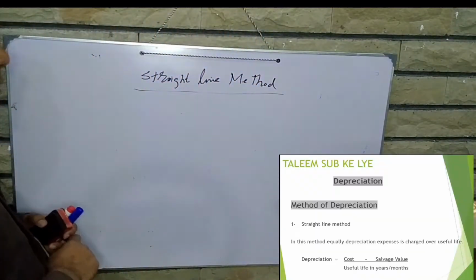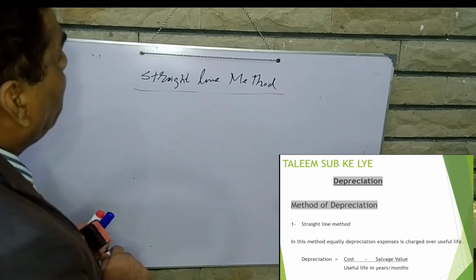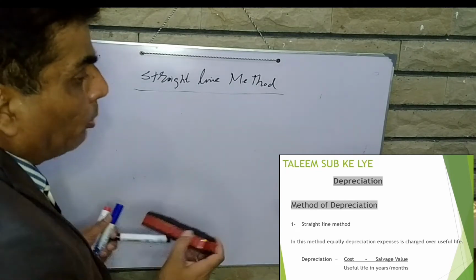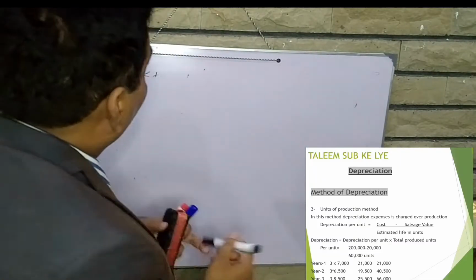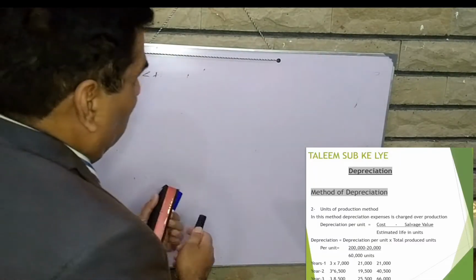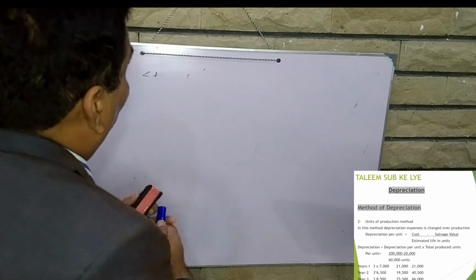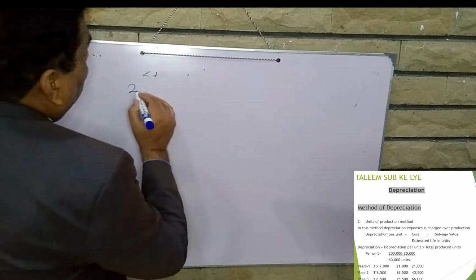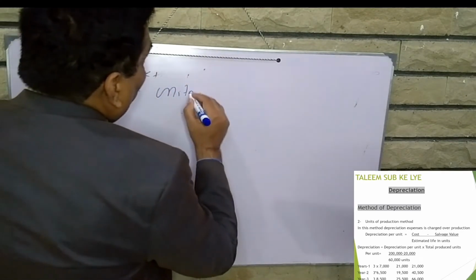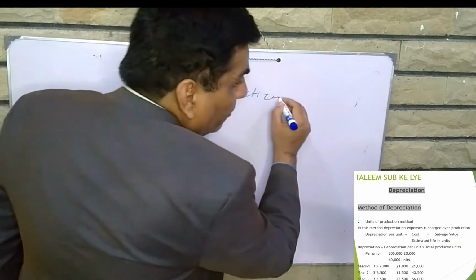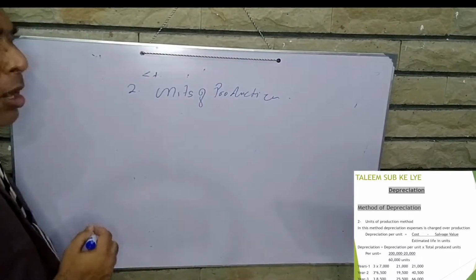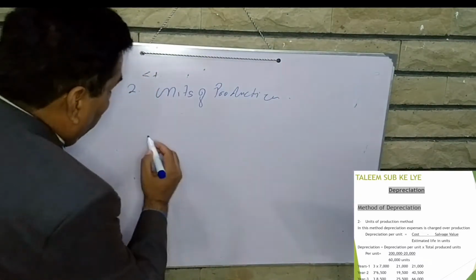Okay? Good, very good. Now the second method is the units of production method. What is the formula of this to calculate?